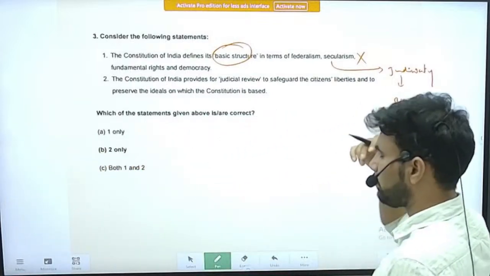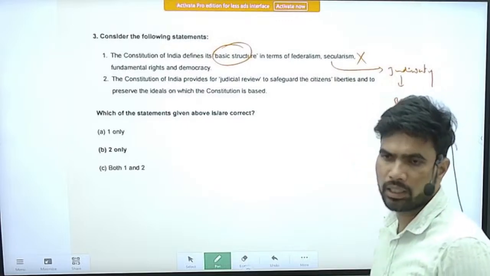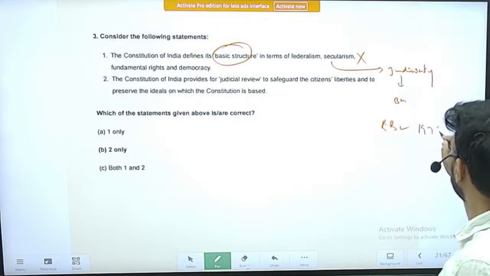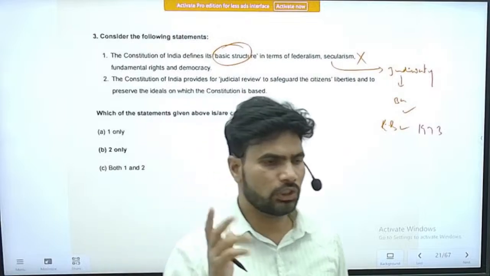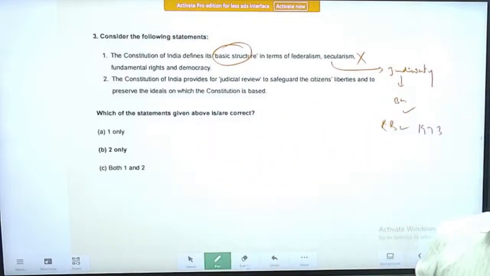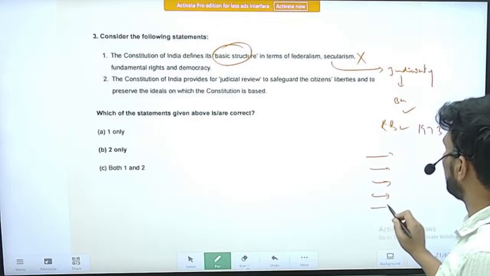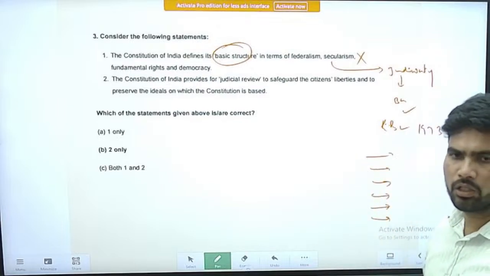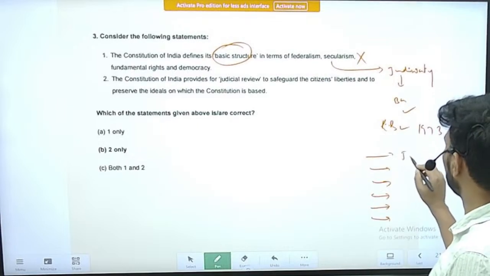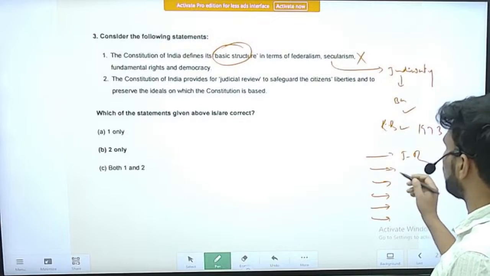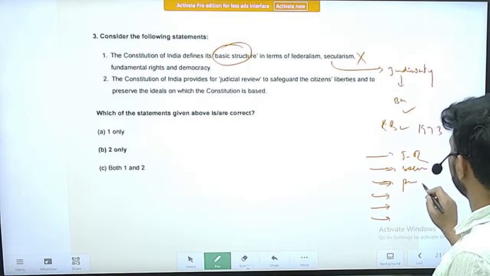So this concept of basic structure has come in the famous KB case, Keshavananda Bharti case of 1973. Right. So at that time, the judiciary did not define what is meant by basic structure or what constitutes the basic structure. However, as time passed by, it included several features of the Indian Constitution that are part and parcel of the basic structure. First, it included judicial review. Next, it included concepts like secularism. Next, it included the parliamentary system, etc.